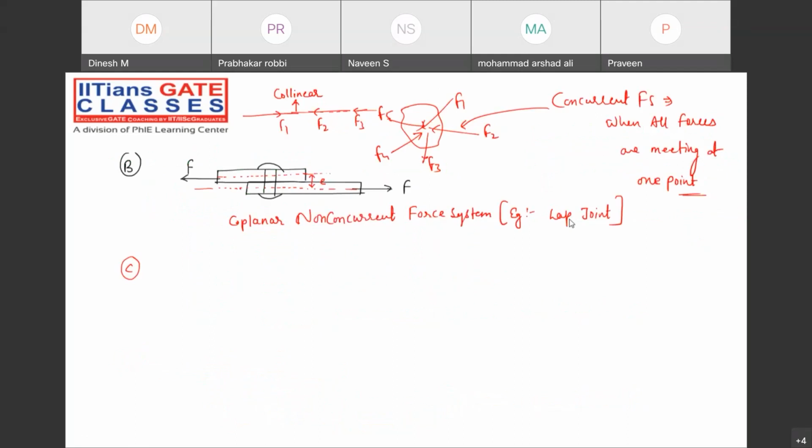Done. Can I move to the third category? Coplanar non-concurrent force system. So this is one type of example. What you're saying? So all the collinear forces are concurrent. Yes, you can say that. But all the concurrent forces are not collinear, right? Yes or no, guys?